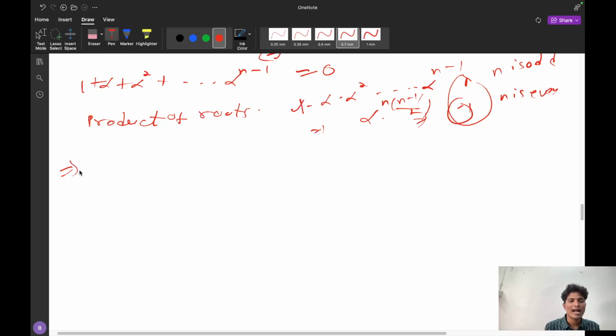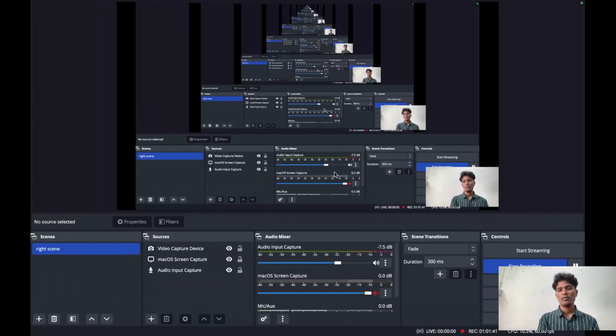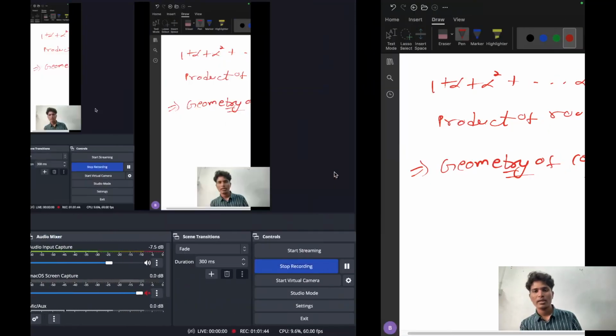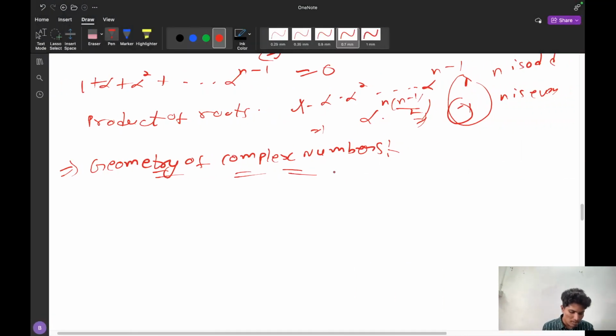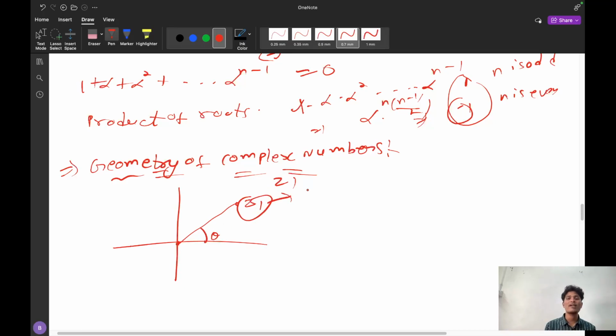Now again another important topic, that is geometry of complex numbers. What is the geometry involved in complex numbers? Because the geometry of complex numbers is very important. That is how the complex numbers are defined. You already know z1 is a complex number. Suppose this is a complex number z1. You already know it makes an angle theta, and z1 can be represented in trigonometric, polar as well as other formats. And this representation will lead to the geometry.